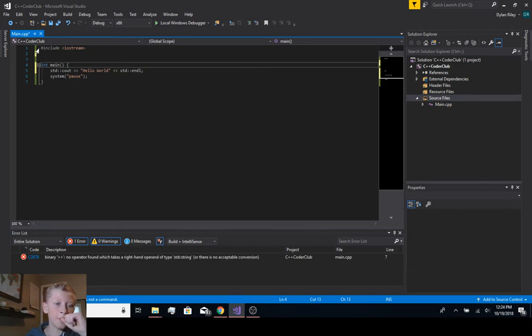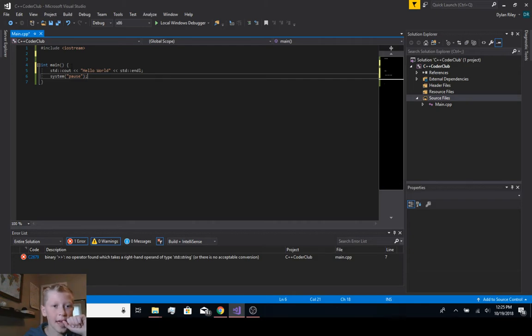So, review from last lesson: we have to include iostream to do anything with std::cout. We have to make our int main, our main method. A method is anything that has the curly braces, or curly brackets, that contain all the code inside the method.